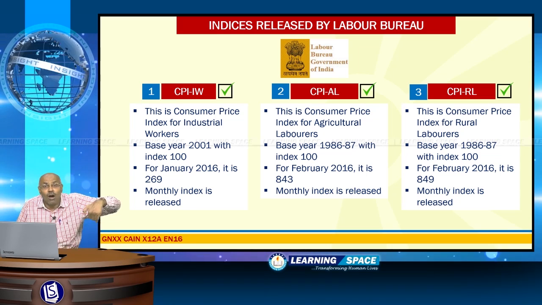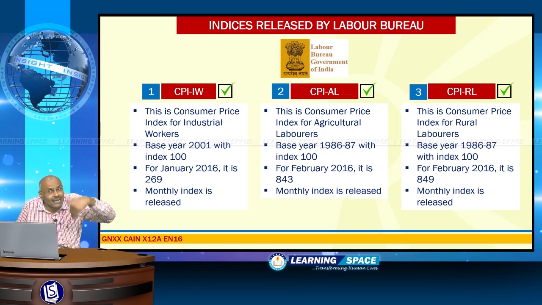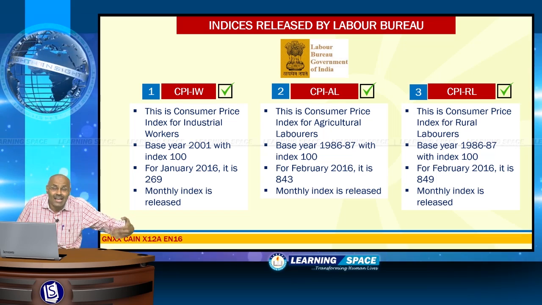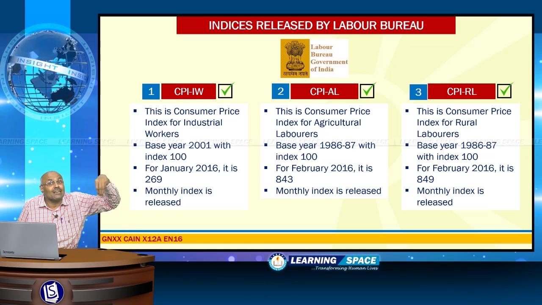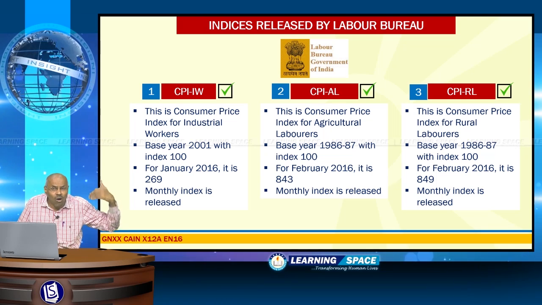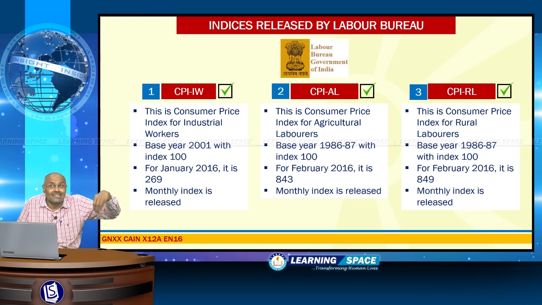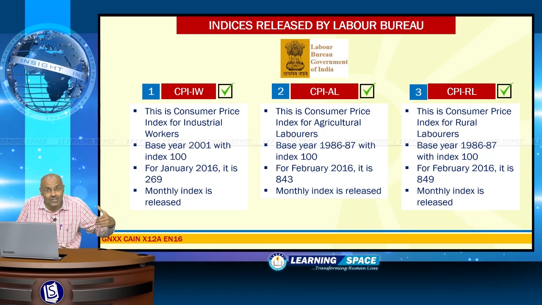And the Office of the Economic Advisor under the Ministry of Commerce and Industry releases the Wholesale Price Index and the progress of core industries. There are 8 core industries, please don't forget. Right friends? So, this is all about the indices released by Labour Bureau and indices released by various organizations.